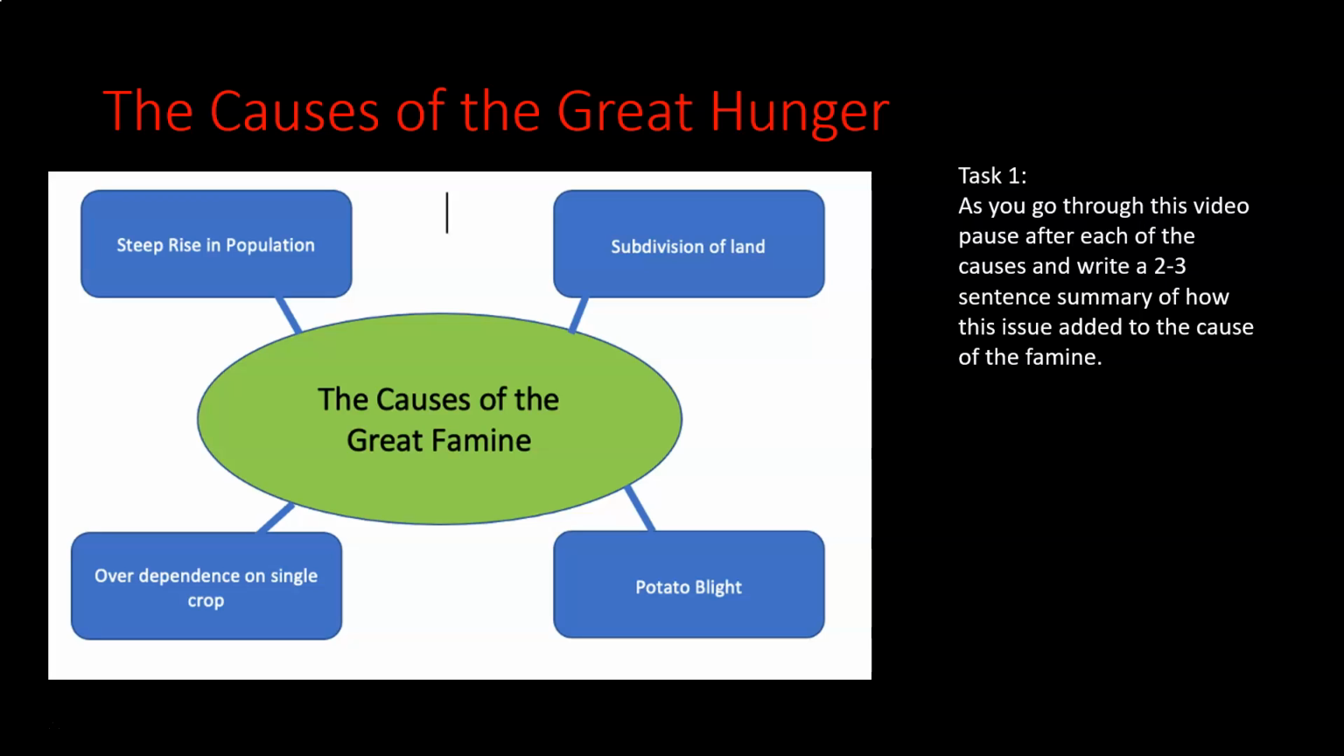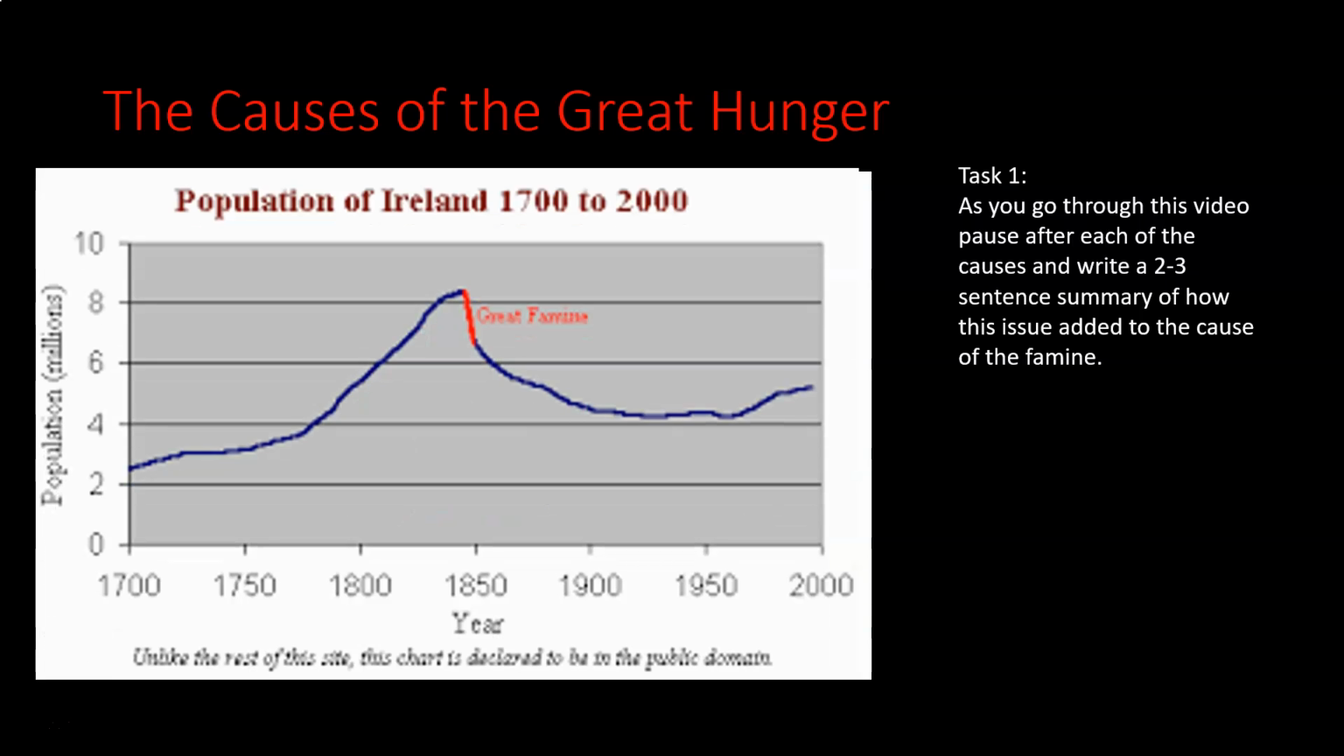The steep rise in population is something that's been going on for quite a while. So if we look at this graph that's coming up now, you can see that from 1700 pretty much the whole way through to 1850, the population of Ireland is rising and rising quite rapidly, especially from about 1770 up to 1850.